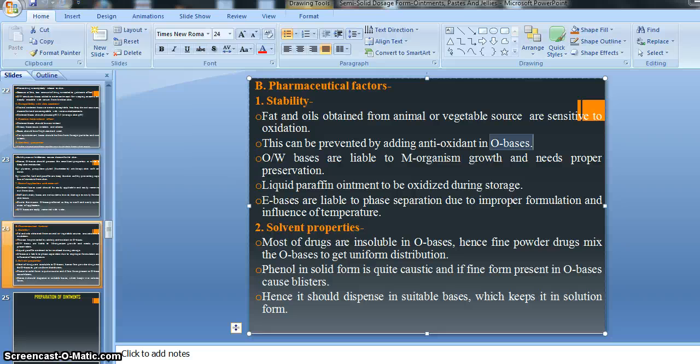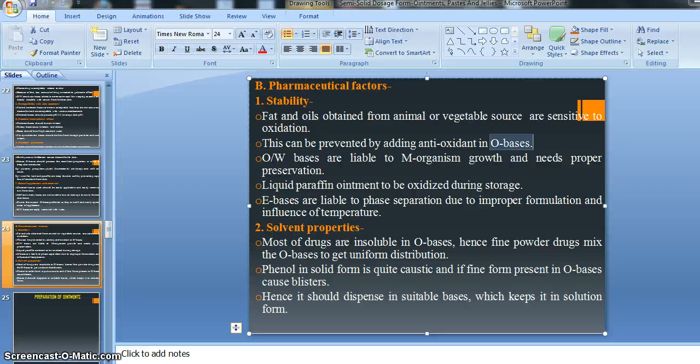Suppose during the selection or collection of our ointment bases, or during the preparation of our ointment bases, there is a recommendation to add an antioxidant into it, because our ointment bases are more prone to oxidation. That's why there is a recommendation for the addition of antioxidant.